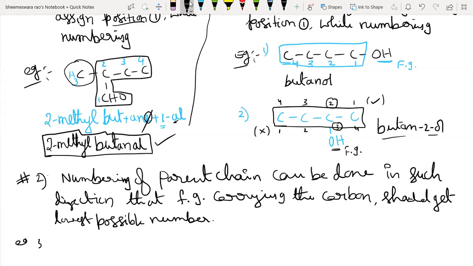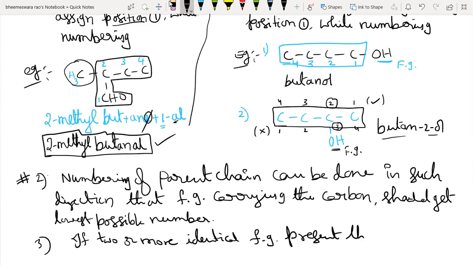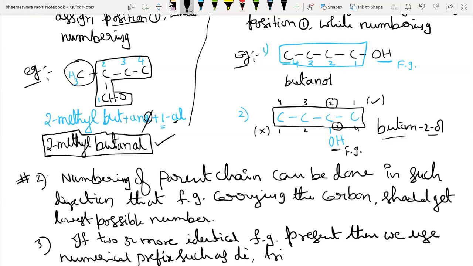So next, the third rule. If two or more identical functional groups are present, then we use numerical prefixes such as di, tri, tetra, etc. while naming.